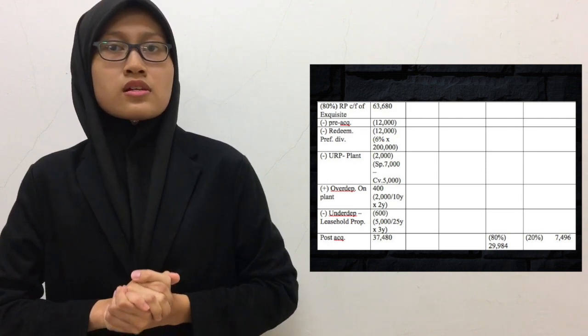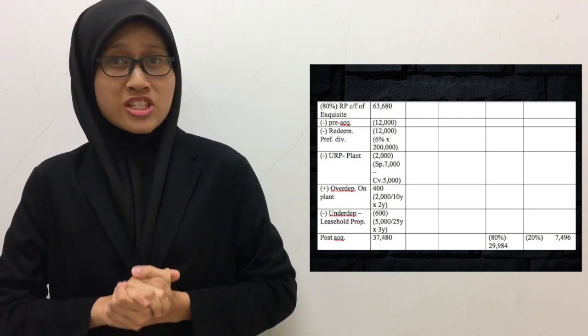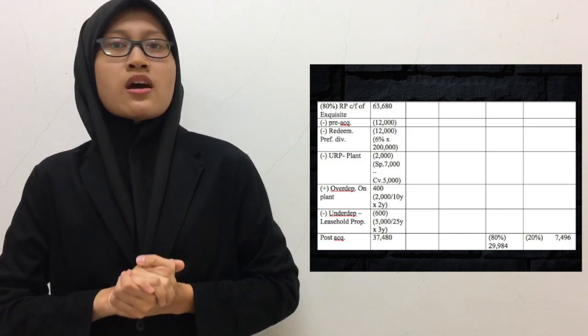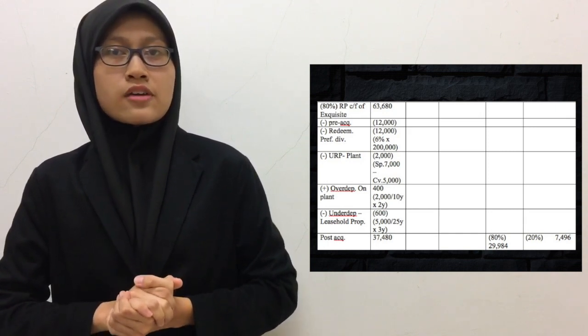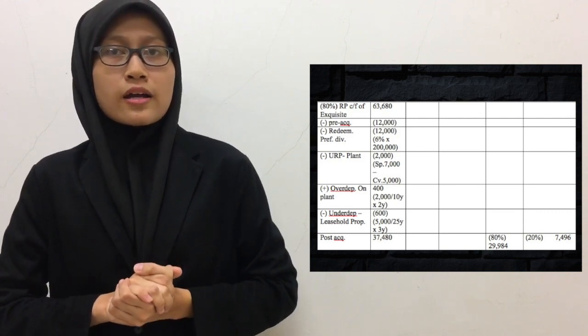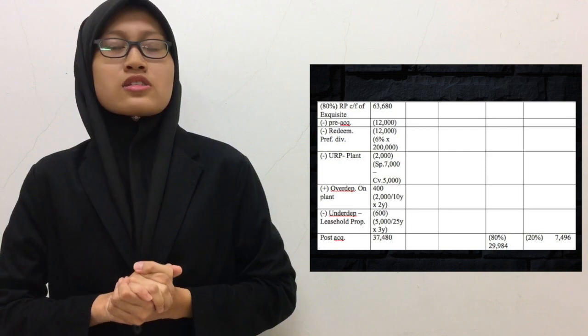Thus, it gives the amount of post-acquisition of RM37.48 million, and it has to be transferred to GRP and NCI for RM29.984 million and RM7.496 million respectively.